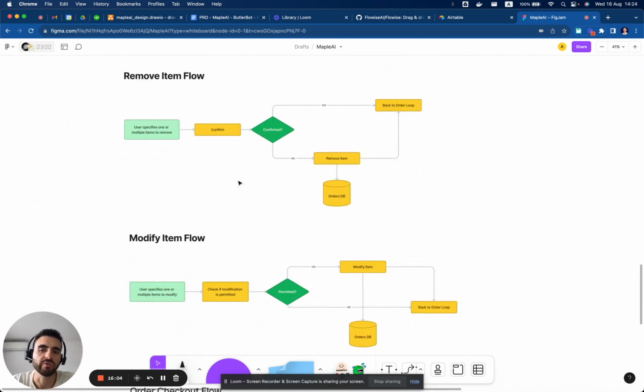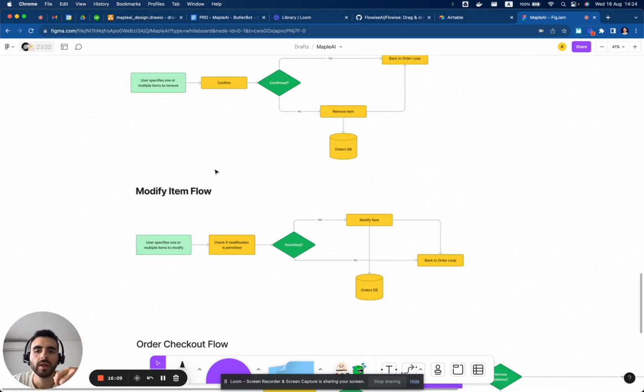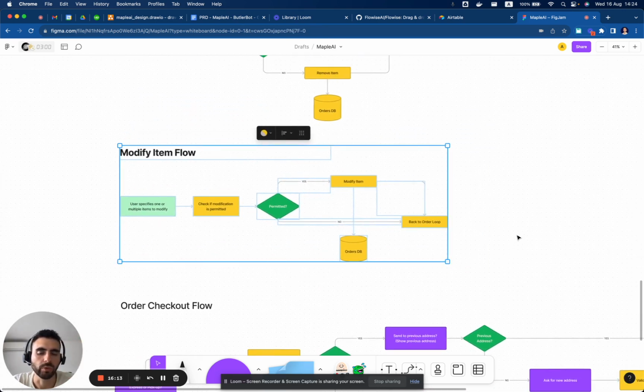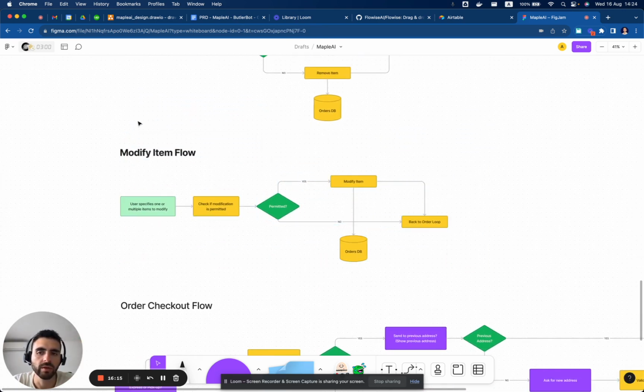When we remove, we just confirm: okay, are you really sure? Do you want to remove this? Yes. And modify item, let's not think about this one now. I don't think that will be supported. If the customer wants to modify something, it will be just removing or adding.